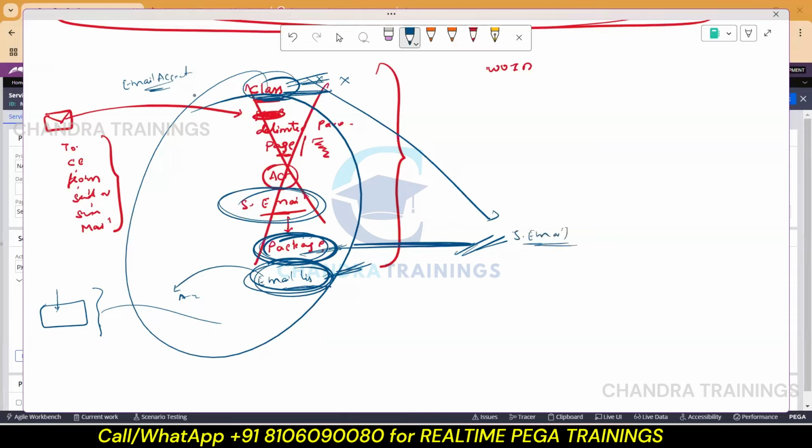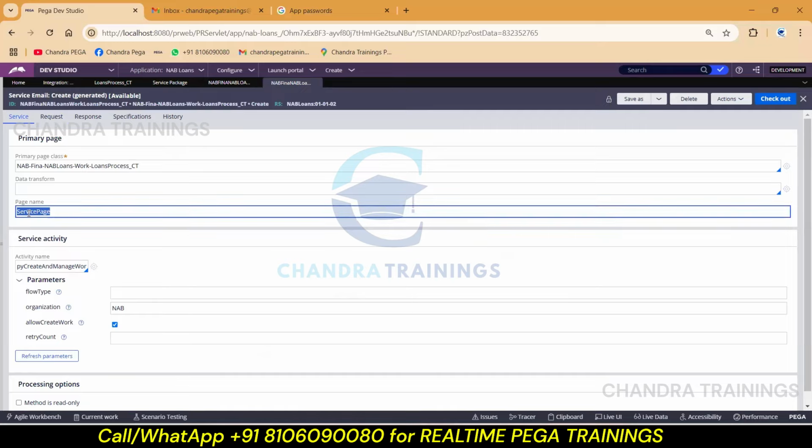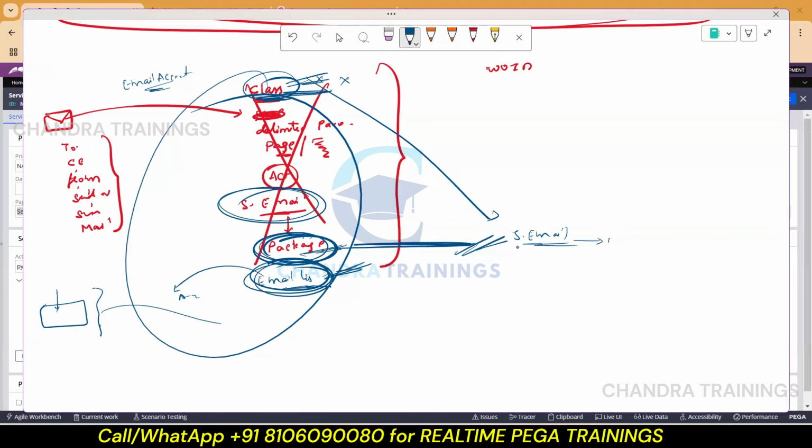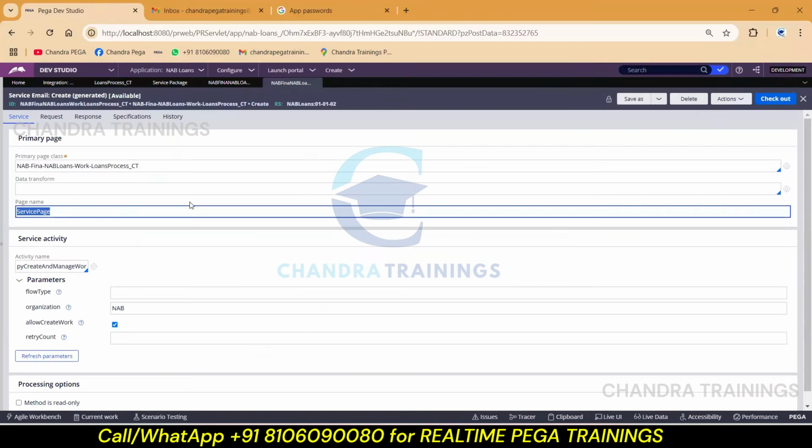And the service email, what does it have to do? So first it has to create one primary page in clipboard, right? So this is the primary page. Now the service page is like primary. So if you wanted to modify it also, it can be possible. And after this page creation is done on clipboard, no doubt you are supposed to get some properties onto this page of clipboard, right? So for that parsing should happen. Parsing should happen. So there will be an automated parse rule also created by this time.